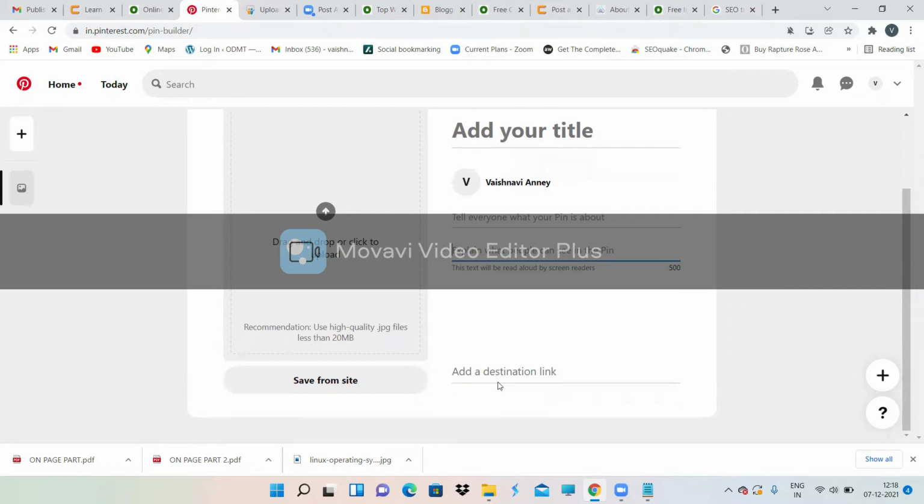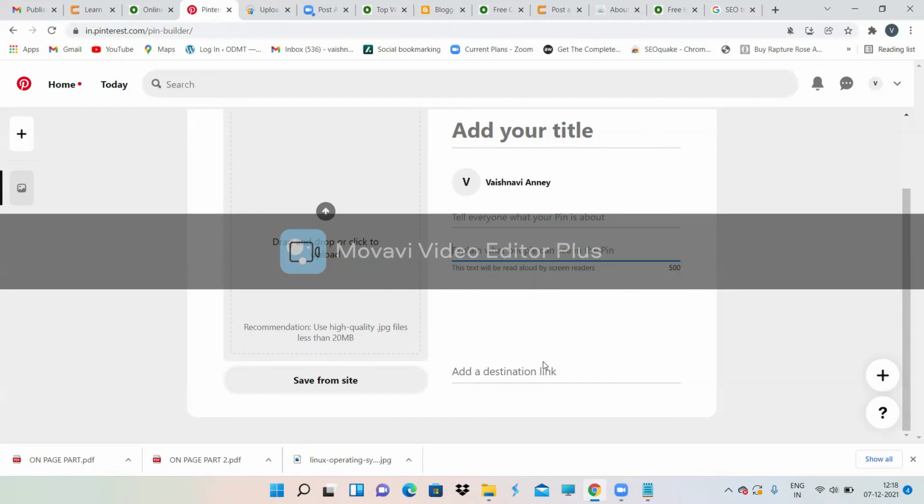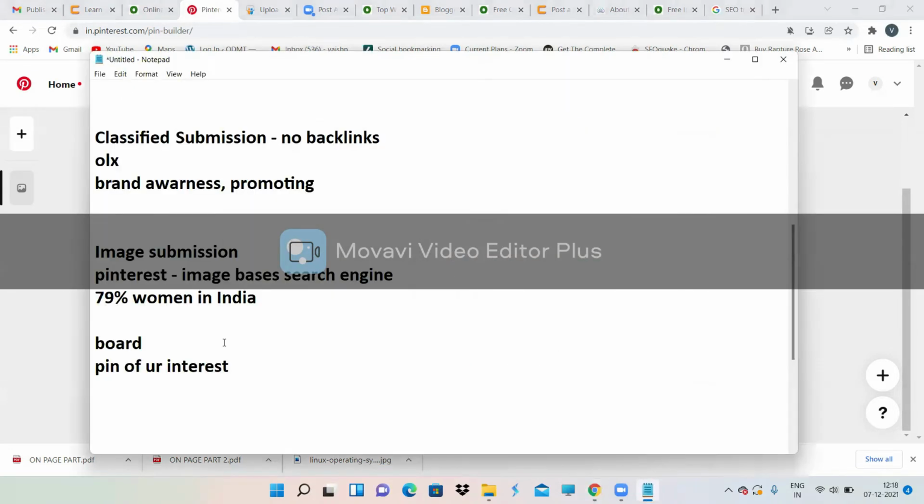That's it. That means with one of the image submission sites, you are giving a backlink to your own website. This is one of the very good backlink techniques. Image submission, video submissions, all these are good techniques. So this is how you'll be getting a backlink to your website. So we are done with image submission. Here you'll be getting a backlink. In classified, you didn't get a backlink.